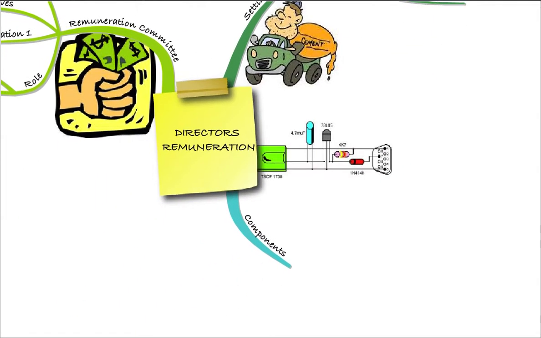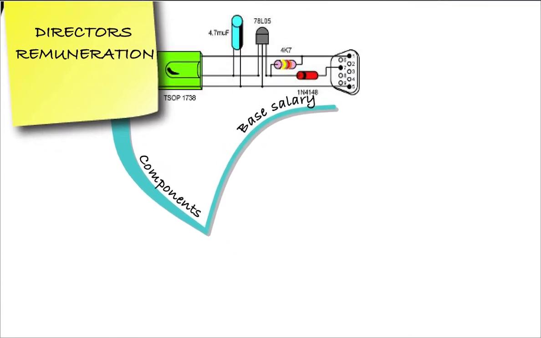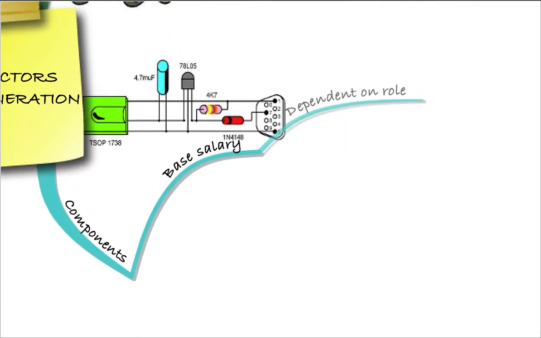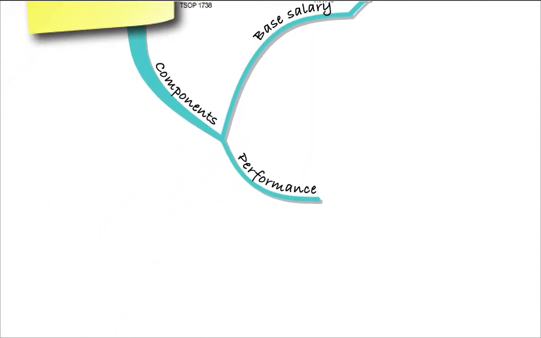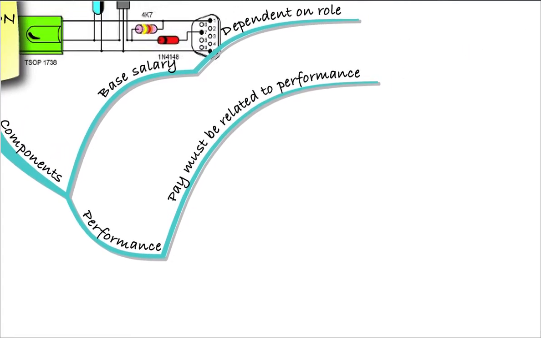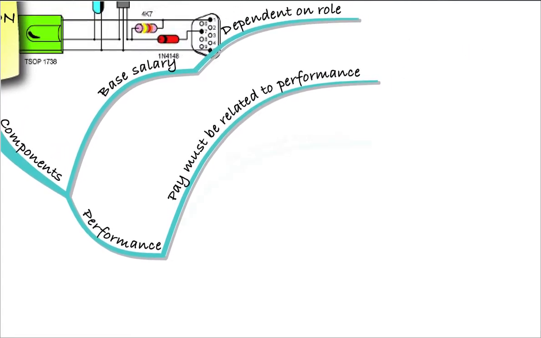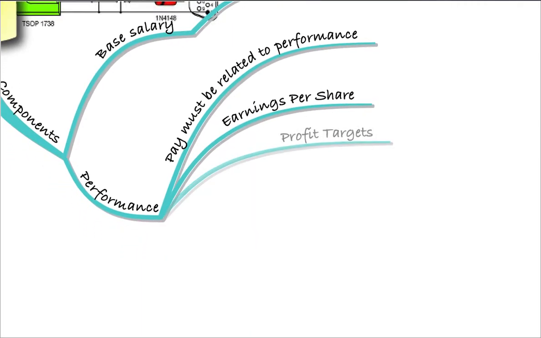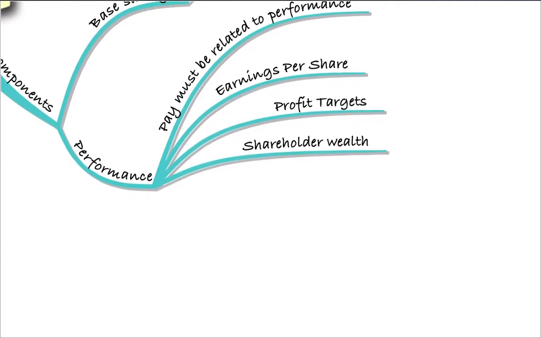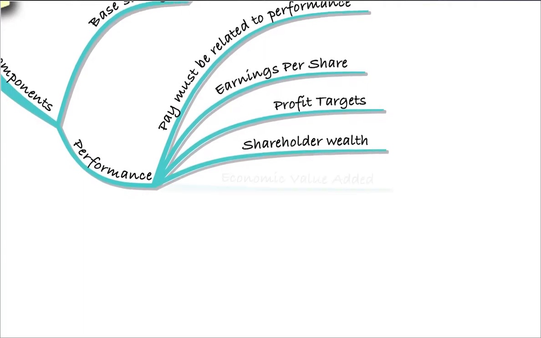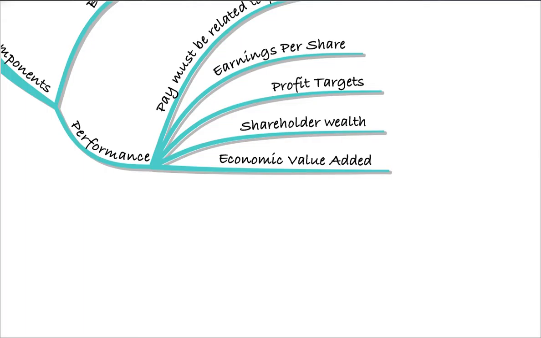So the various components of directors' pay will be, first of all, the base salary. So that will be dependent on the role that they're carrying out, and they'll need to think about other companies and what they're paying, and it must be enough to retain and attain the directors. It also must have a performance-related element, so the pay must relate to the performance of the director. That might be based on earnings per share, it might be profit targets, it could focus on shareholder wealth to try and align their interests with the shareholders, or it could look at economic value added.